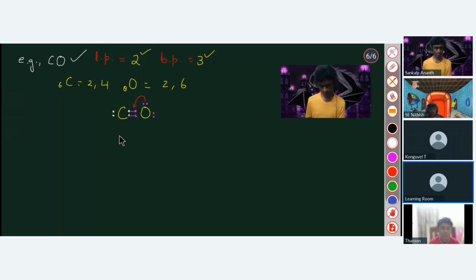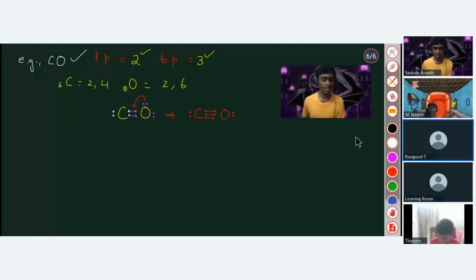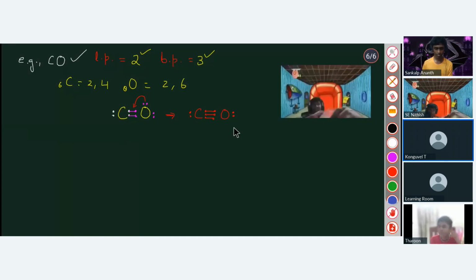That is the carbon. There is a lone pair here, and that lone pair will create a bond with the other. Sir, why are we doing this? We formed the duplet rule, right? No, carbon doesn't form a duplet. In this diagram, carbon has 5 valence electrons. How, sir? I will tell you.